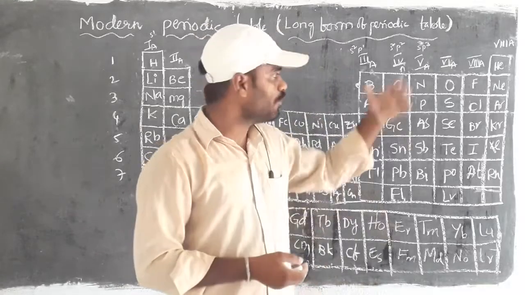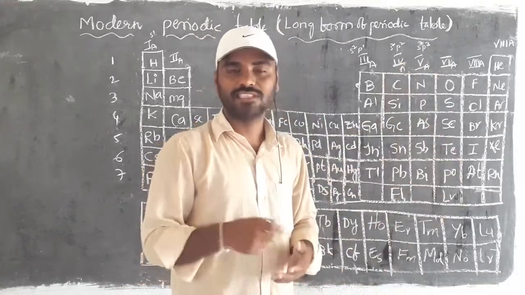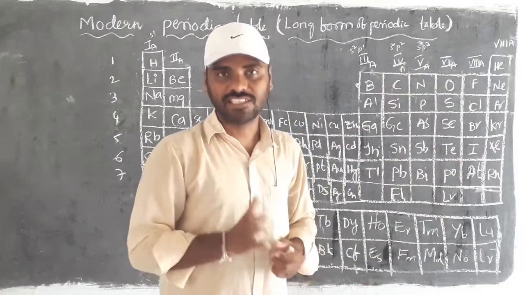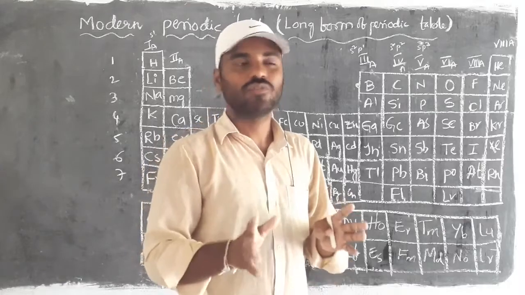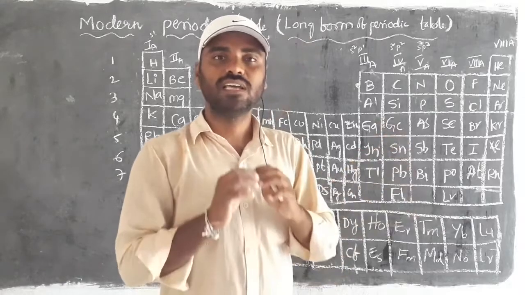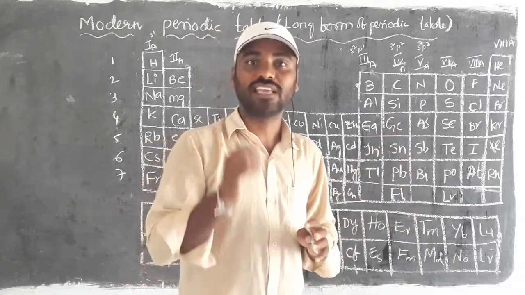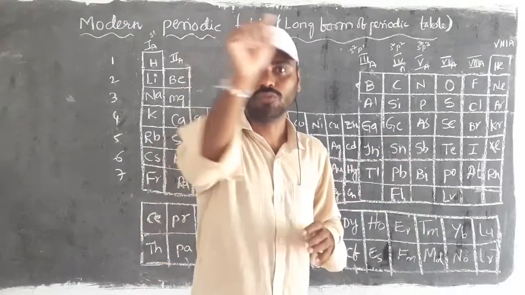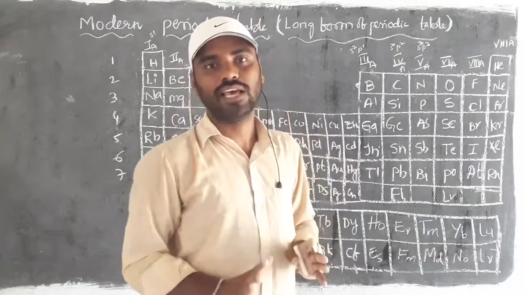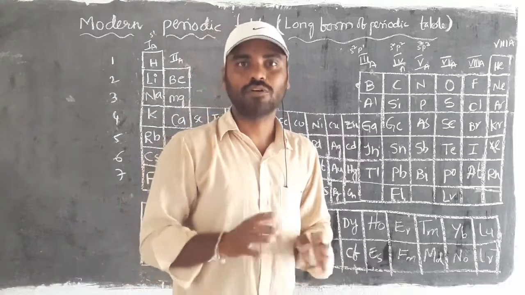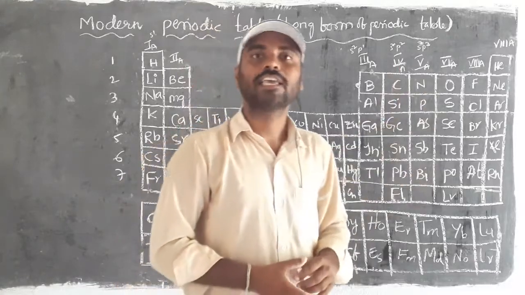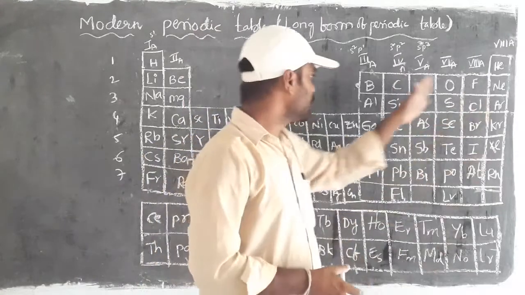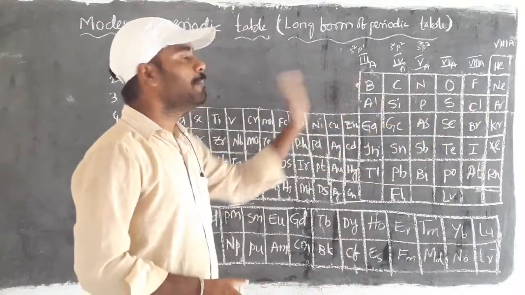Why do we call them zero group elements? Simply, their valency value is 0, means they are having 8 electrons. So the element which shows 8 electrons configuration in the outermost shell, that we call zero group, because their valency is 0, right? That we will discuss in chemical bonding. Then this is the total information about the periodic table.